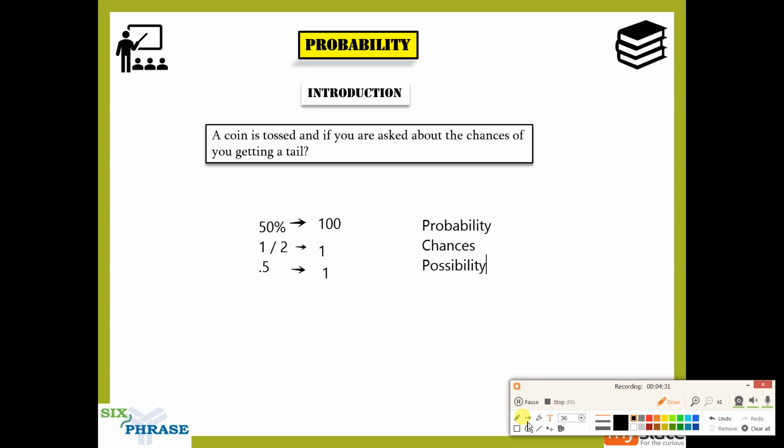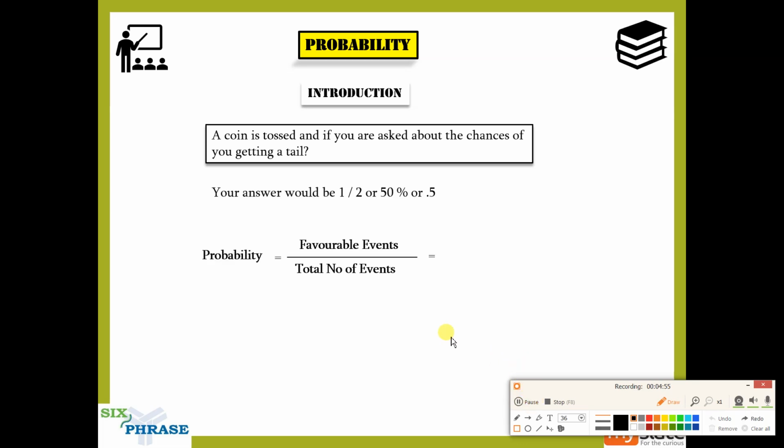All these three mean the same thing. They use probability, chances, and possibility interchangeably, so make sure that you understand this. With this understanding, we'll get into the problems, guys.